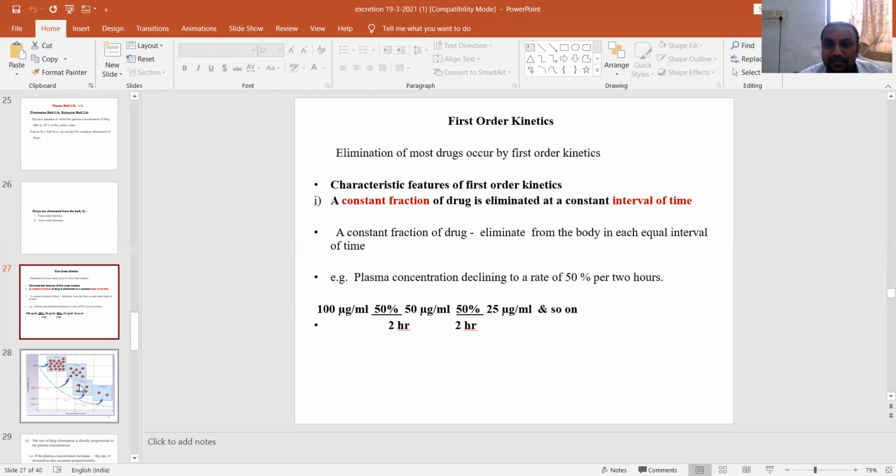So first order kinetics obeys that a constant fraction of a drug is eliminated at a constant interval of time.